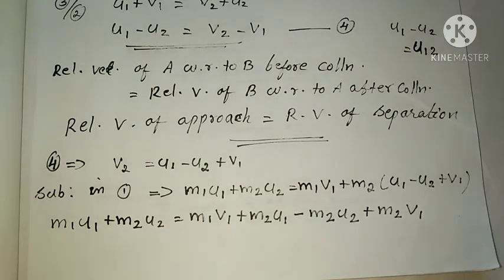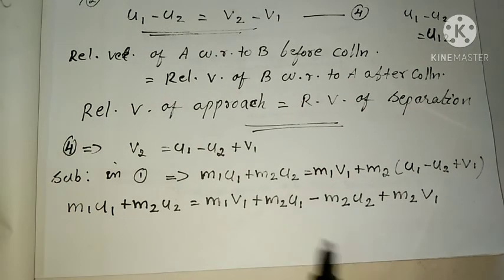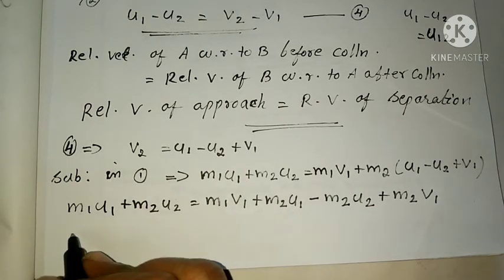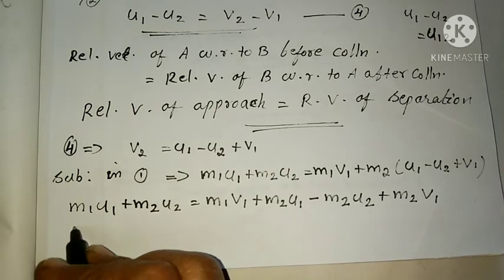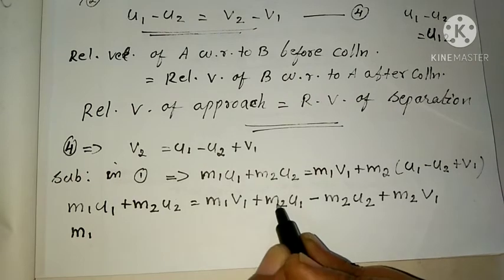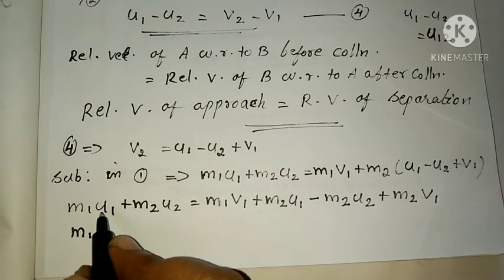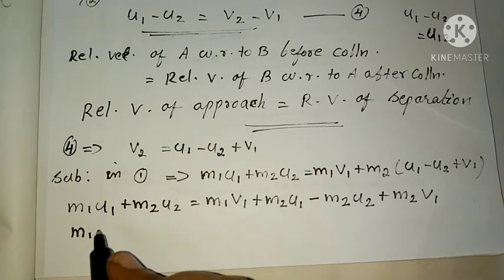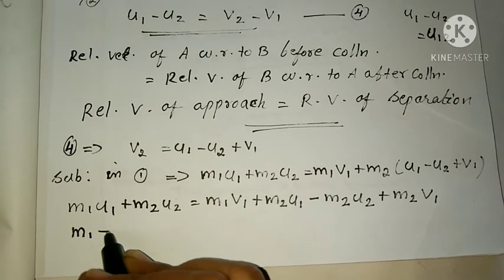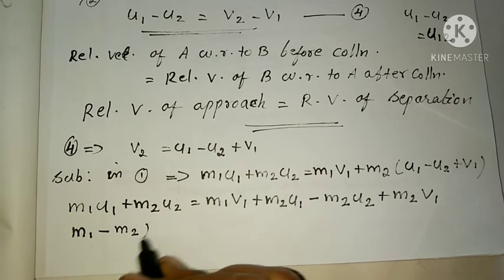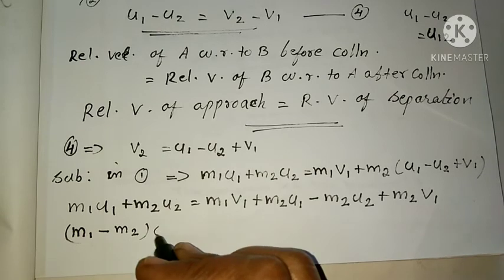Clear? Then we can take the m2 u1 to this side. So we can write u1 outside, that is m1, and m2 u1 comes to this side as minus m2 u1. So we can write m1 minus m2 into u1.